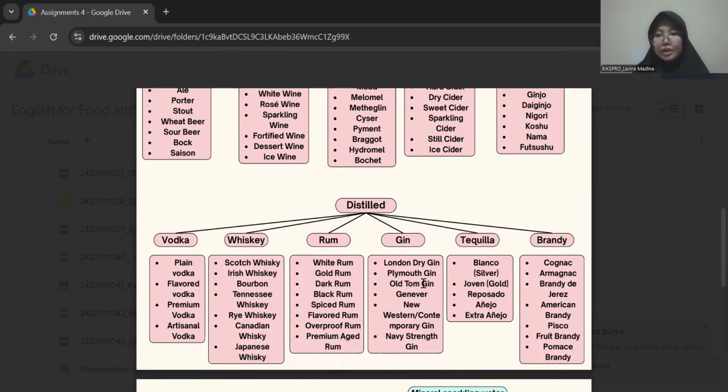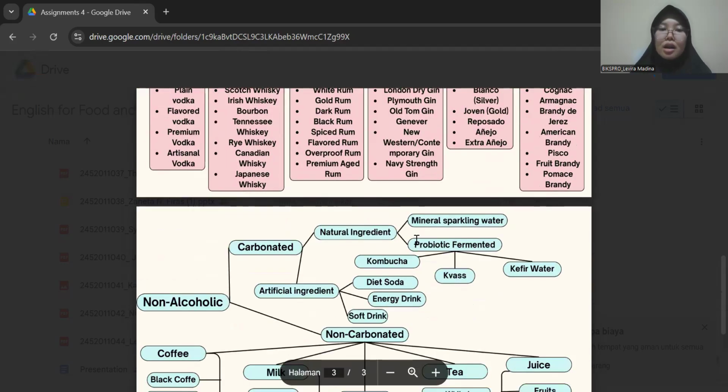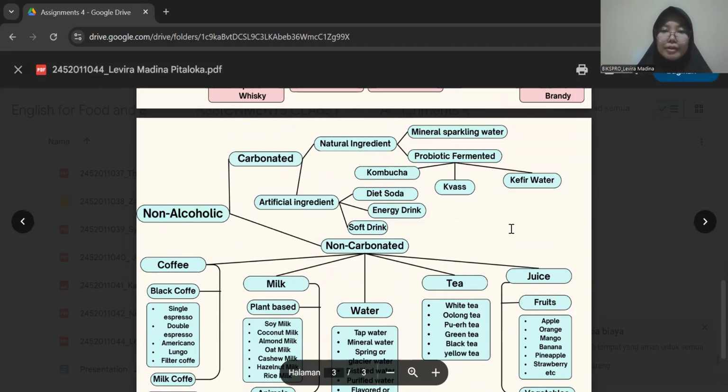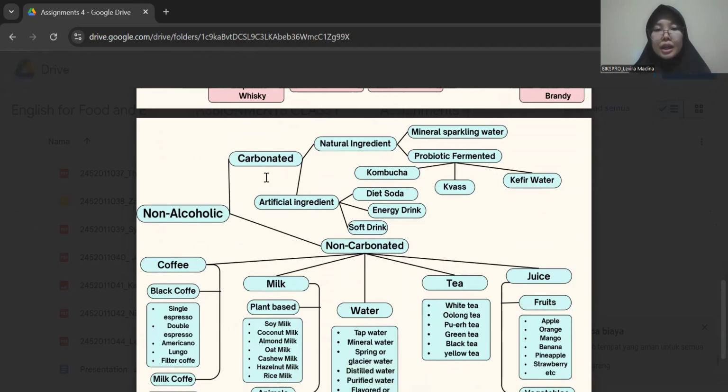So for the next is non-alcoholic beverages. Non-alcoholic beverages are divided into two: carbonated beverages and non-carbonated beverages. Carbonated is divided into two: natural ingredient and artificial ingredient.